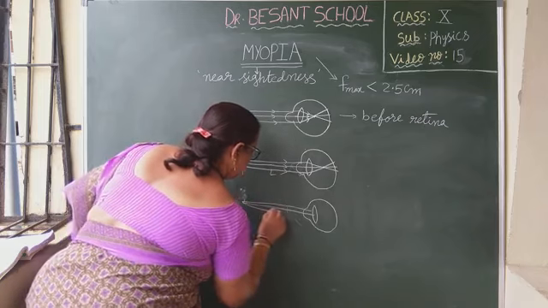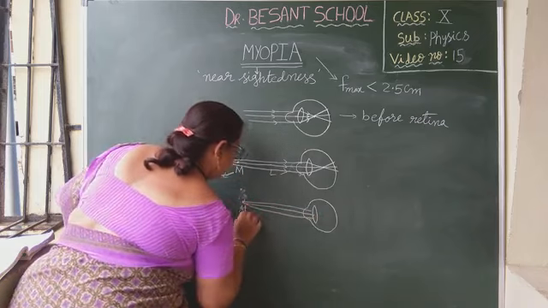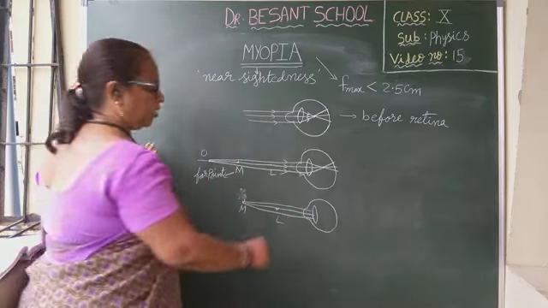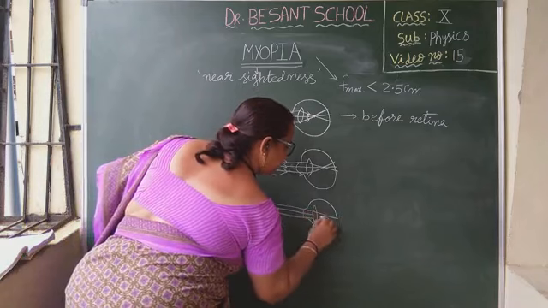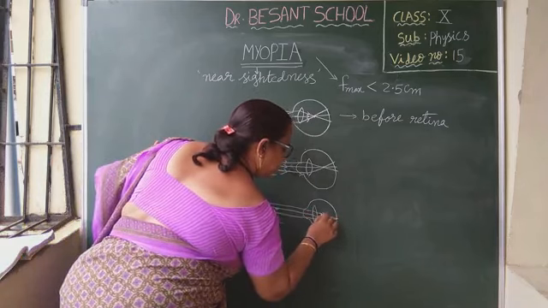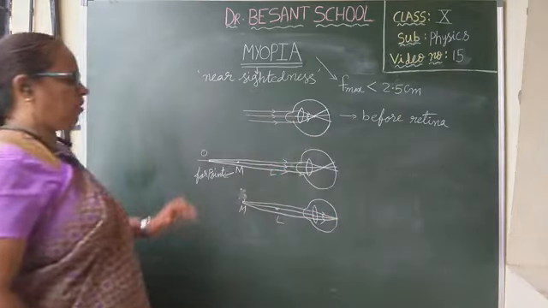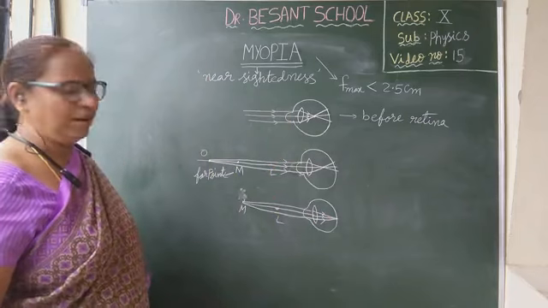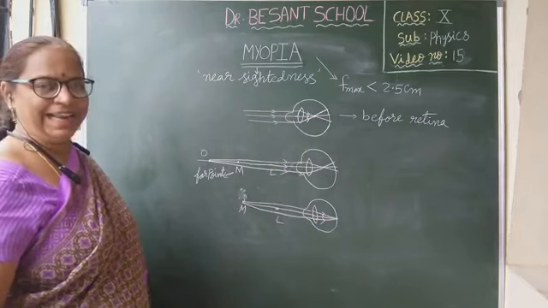Now, suppose the object is at this point M only. See here. Now at M only this object is there, and here this point is L. Now what will happen after refraction? You observe. After refraction, all the refracted rays are converging at a point on the retina. The image is forming on the retina when the object is at M.